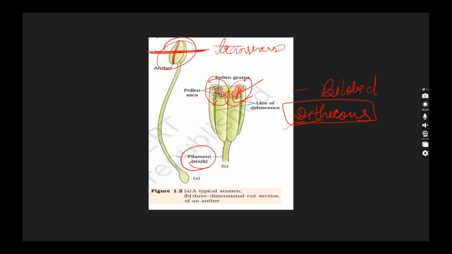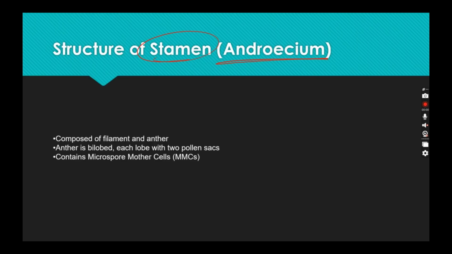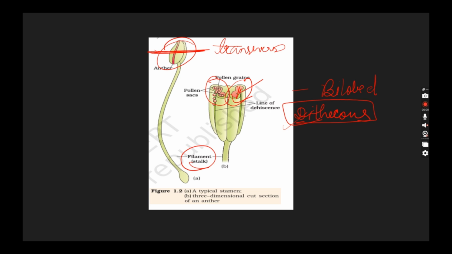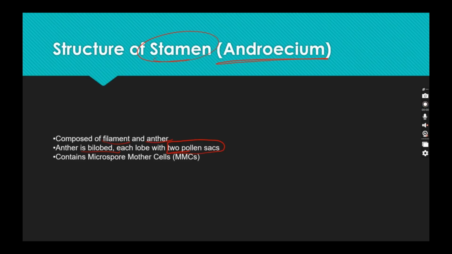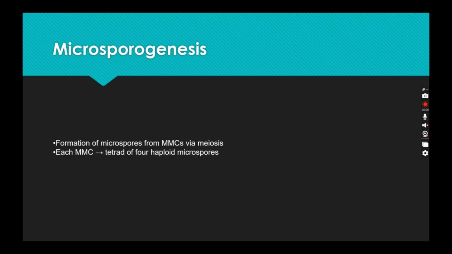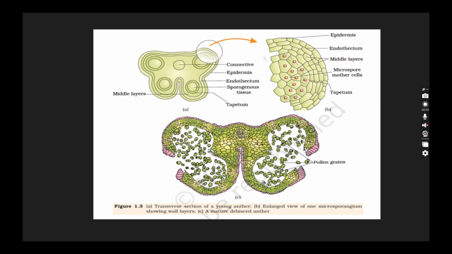Now moving towards, let's see what's written in the slide. It is composed of filament and anther. I told you, anther is bilobed. Each lobe has two pollen sacs. Now this theca is also known as pollen sac because it is the place from which all the male gametes are going to be formed and released. Now it contains microspore mother cells. This is the very interesting thing you need to know. Let me get you the diagram first.